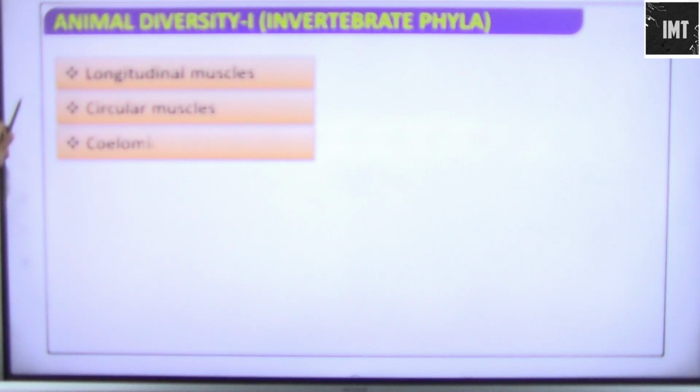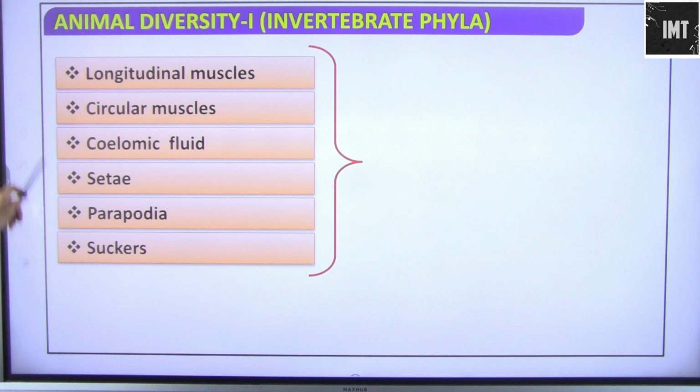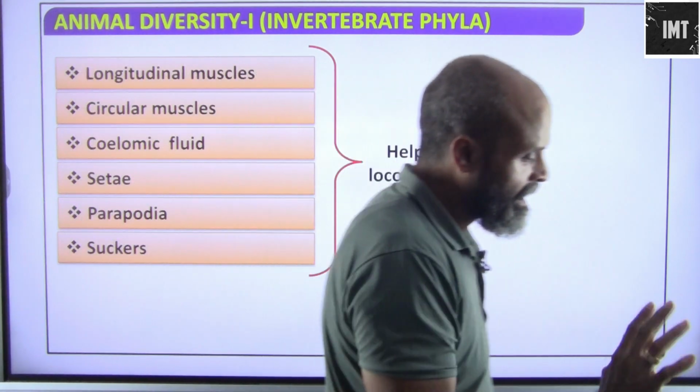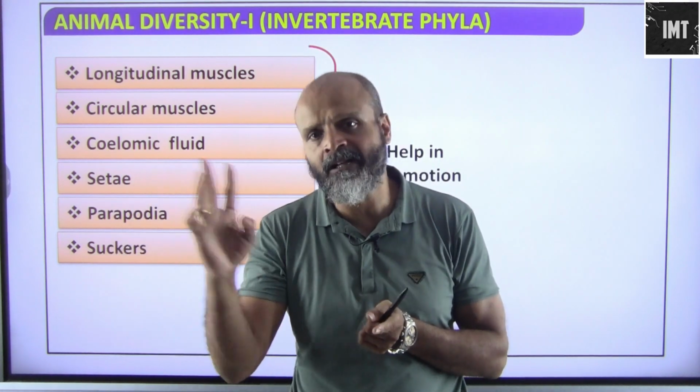Longitudinal muscles are present, circular muscles are also present, coelomic fluid is there, then we have setae, and then we have parapodia, and then we have suckers. All of this helps in locomotion. So they can move. No longer are they sessile. We have studied in sponges, they are primarily sessile.